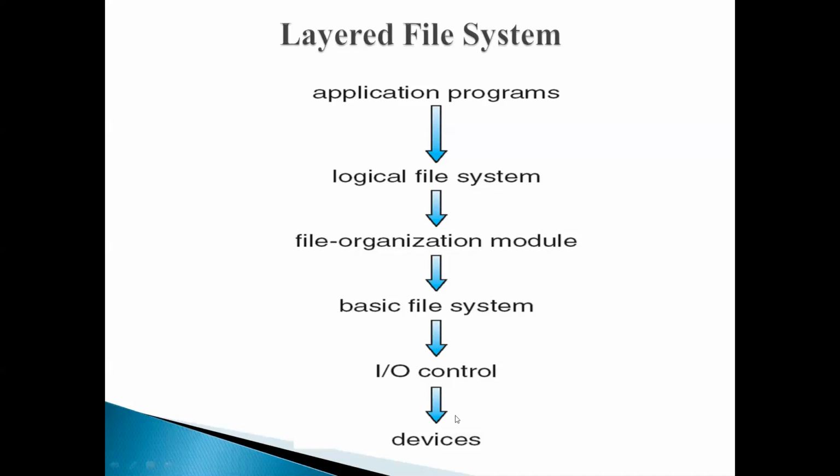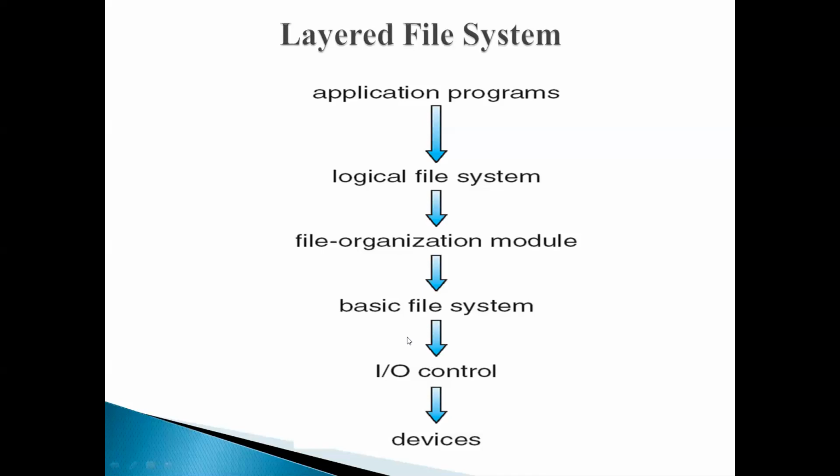This layer consists of device drivers which will be interacting with device controllers. Device drivers write specific bit patterns in the memory of the device controller, and inform it which location it has to access in the device and what action it has to take on that particular location.